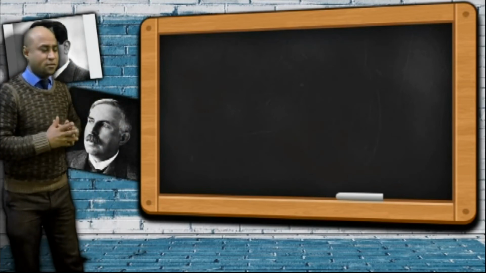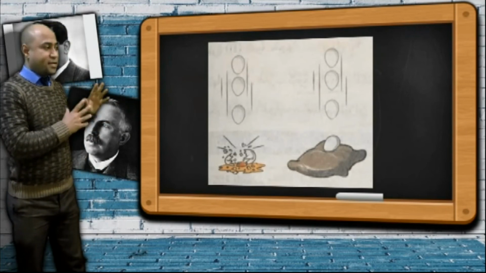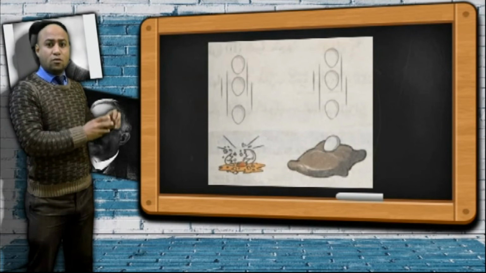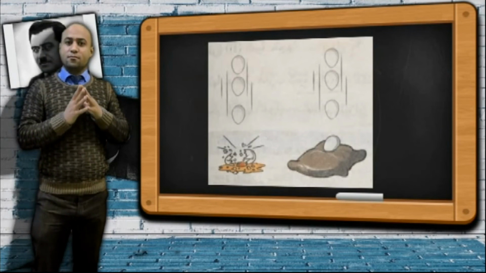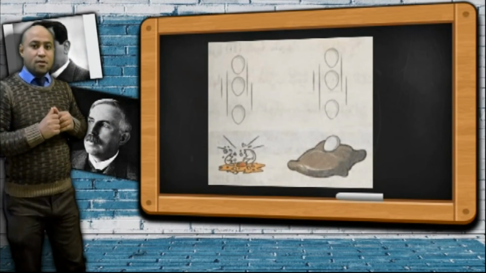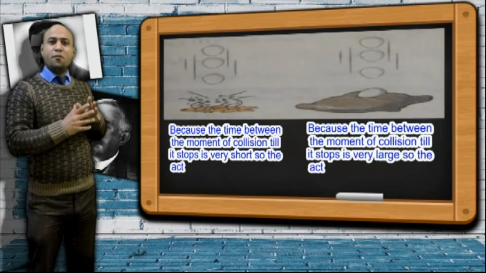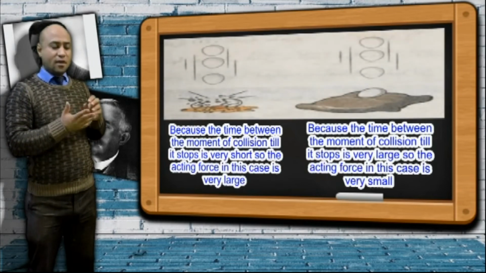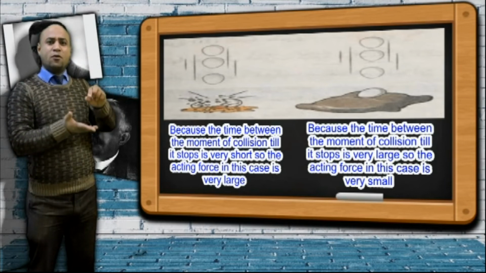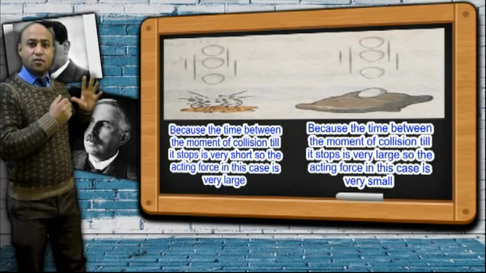Another example: when an egg falls on the ground, it will break down. Well, when it falls on a pillow, it will not break. Why? Because in the first case, the time of change of momentum is very small. The time between the moment of collision till it stops is very small. So the acting force is very large, so it causes breaking of the egg.